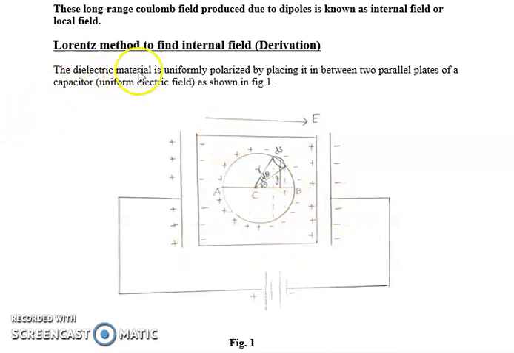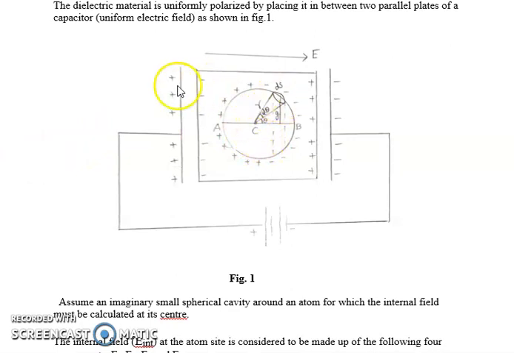Now the dielectric material is uniformly polarized by placing it between the two parallel plates of a capacitor. So this is the dielectric material. Let me consider an atom C, because you know a dielectric material consists of a number of atoms.